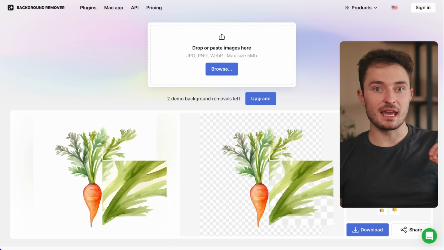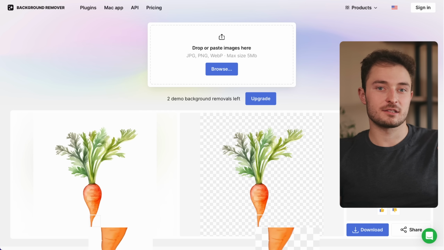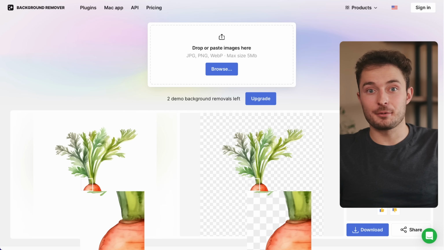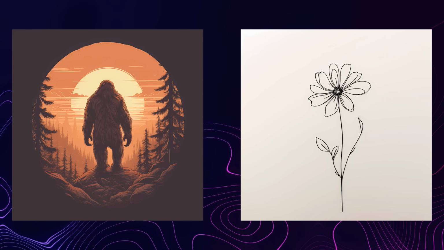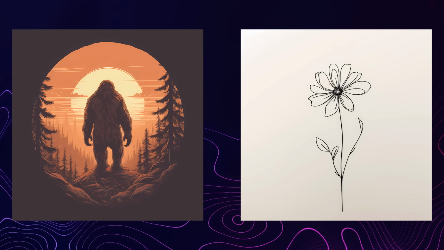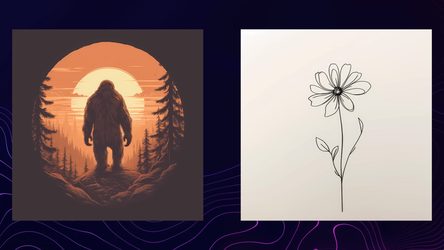Now, this method of using AI to remove the background is perfect for any kind of watercolor graphics or designs that are clearly separatable from the background. But what about designs and images like these? The lines on this flower are too thin, and the colors on the Sasquatch here all blend together. So we need to use a different method to extract the design.